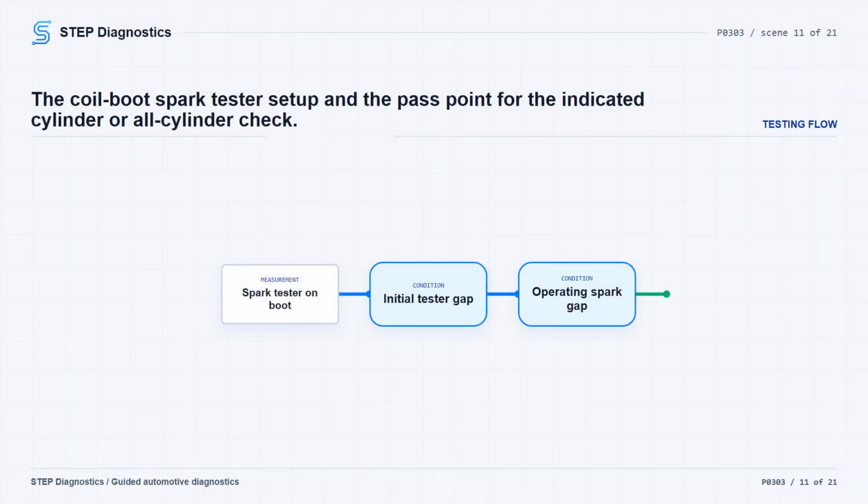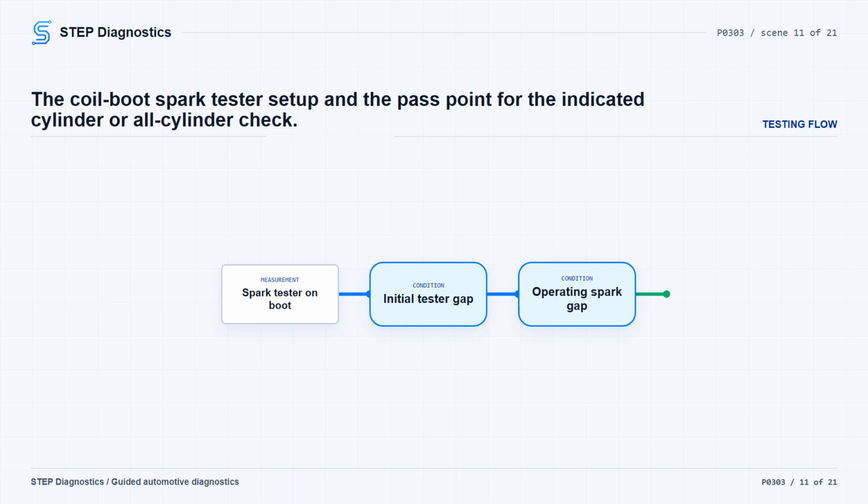For the indicated cylinder spark check, turn the ignition off, remove the fuel pump fuse, disconnect the ignition coil from the spark plug, and connect an adjustable ignition spark tester, or equivalent, to the coil boot. Set the tester to 40 kV and crank the engine 3 times. Then set the gap to 25 to 28 kV. Watch the tester and crank the engine again. A correctly operating ignition system only has to spark in that 25 to 28 kV range. If spark is present there, move to spark plug inspection.